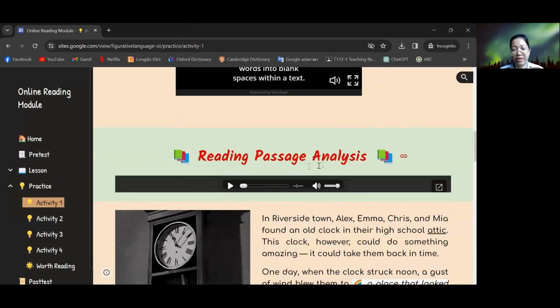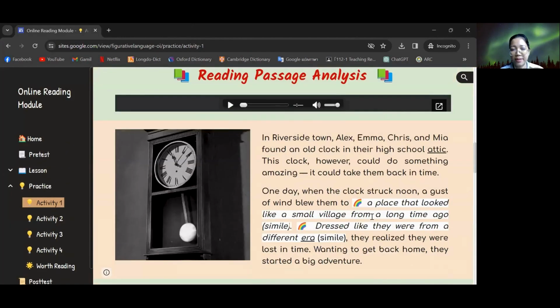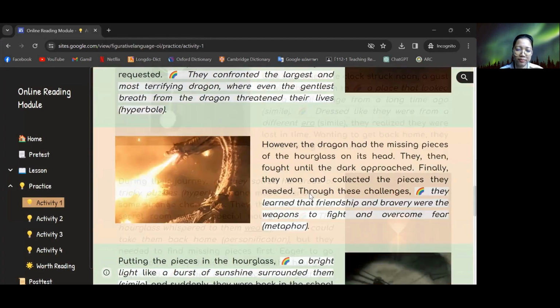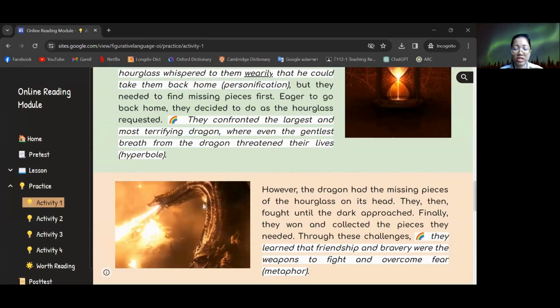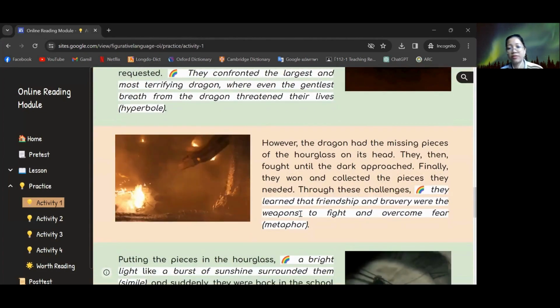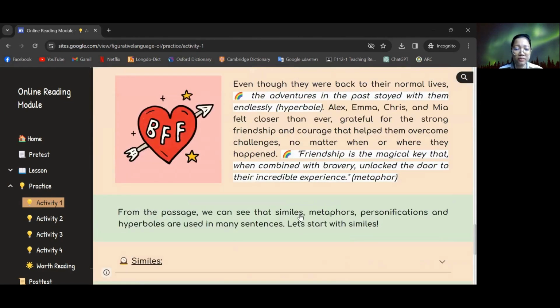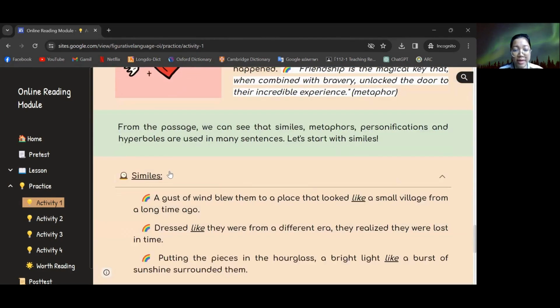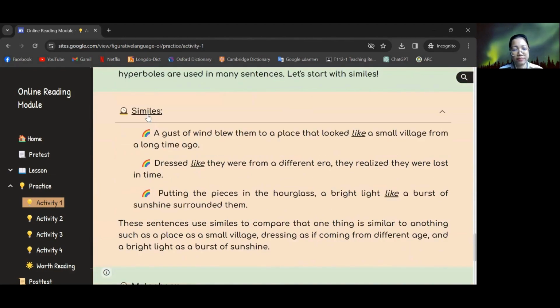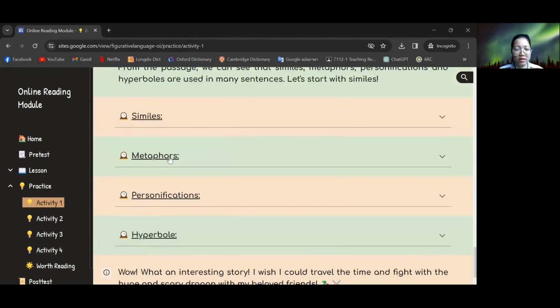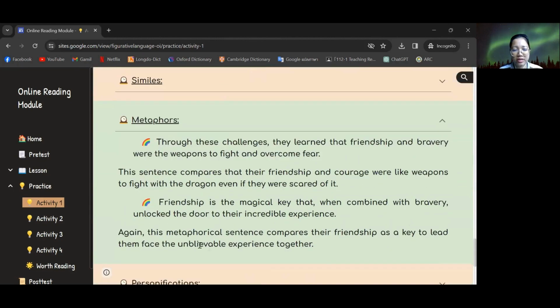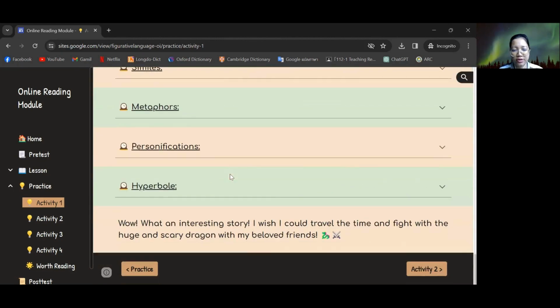And then I provide a reading passage analysis, so they can read again and look at the answer. I also include a GIF file so that they can feel like they can read and watch the GIF like watching a movie. And here I provide the meaning of that part, the metaphors, so they can look at the analysis here.